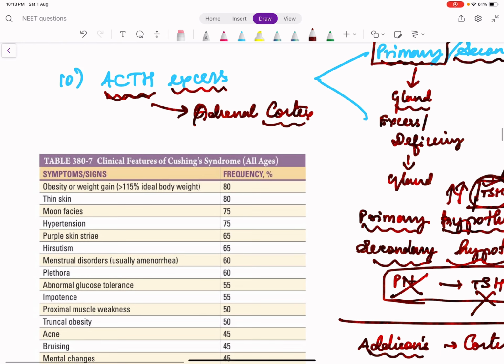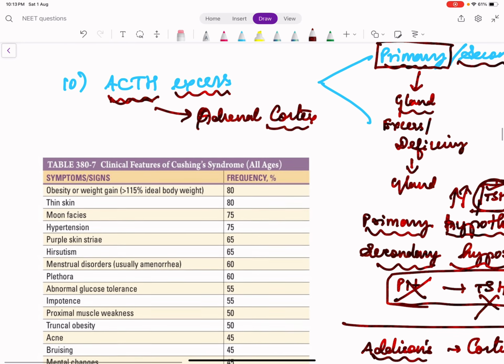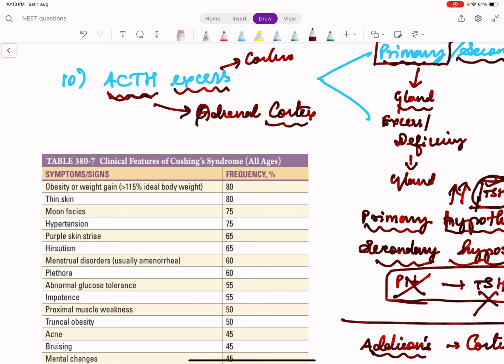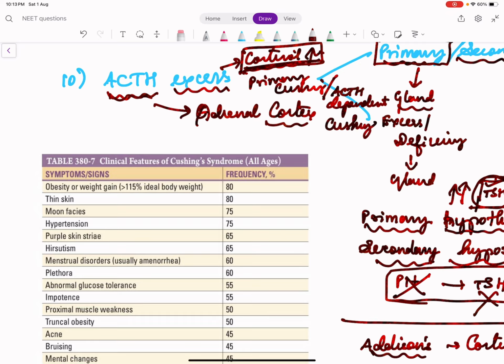So now we'll go about ACTH excess. So when ACTH is in excess, what will happen? Cortisol will increase. I told you there is no connection between ACTH and mineralocorticoids. Only cortisol is increased by ACTH. So when ACTH is in excess, cortisol will be more. So we call it primary Cushing's, or they have given another term for that. That is ACTH dependent Cushing's, or in older terminology it was called Cushing's disease.